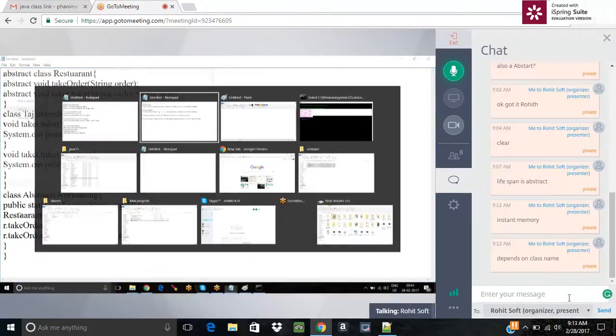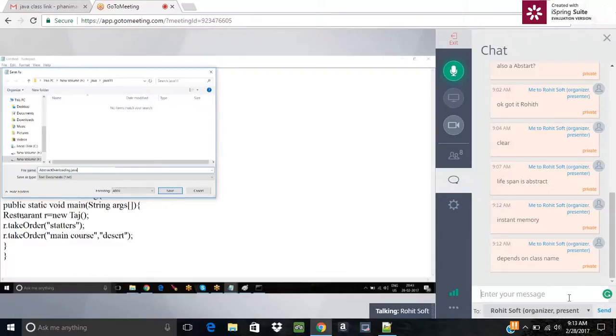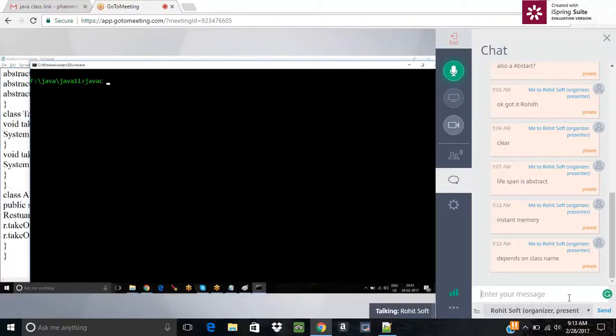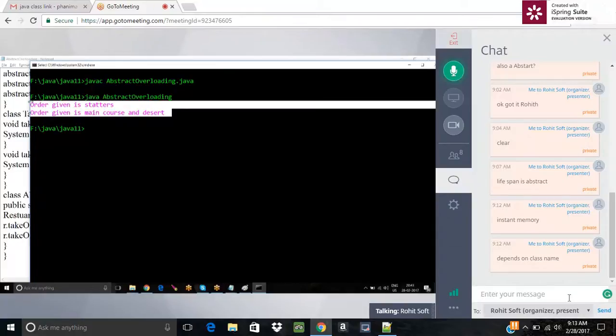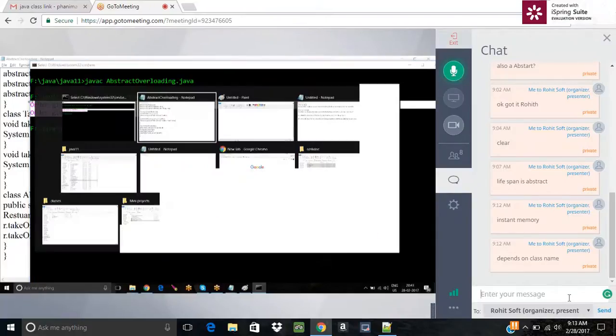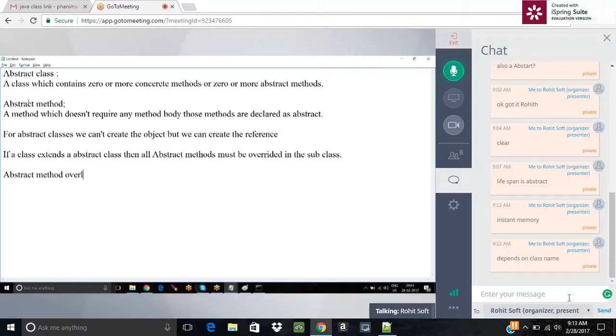Abstract overloading dot java. javac abstract overloading dot java, java abstract overloading. So two different things are there, right? So what is the next point you can say? Abstract method overloading is possible. Understood, right?